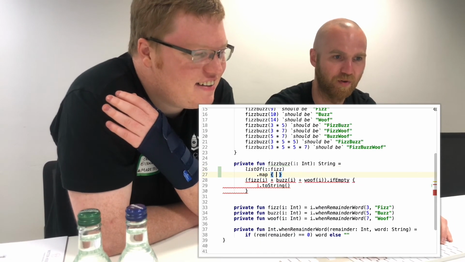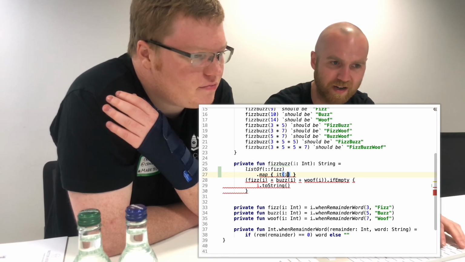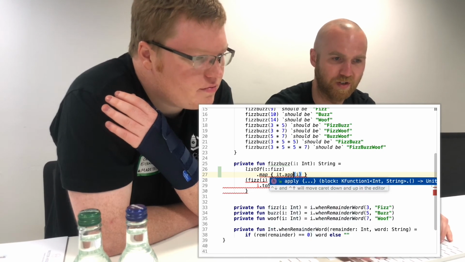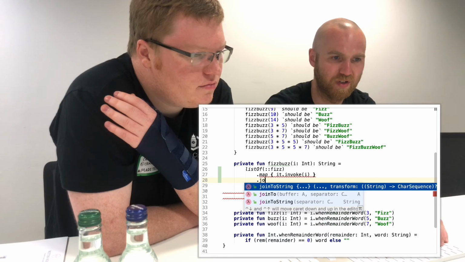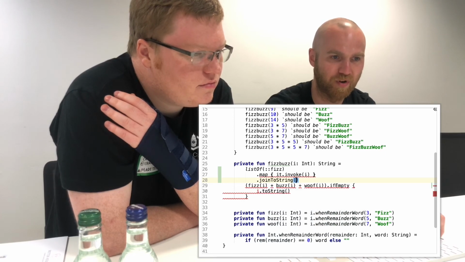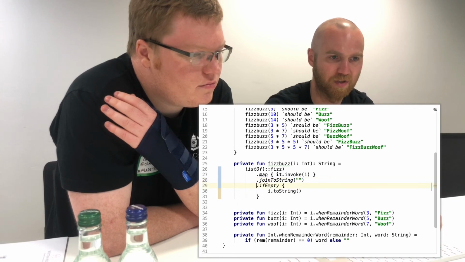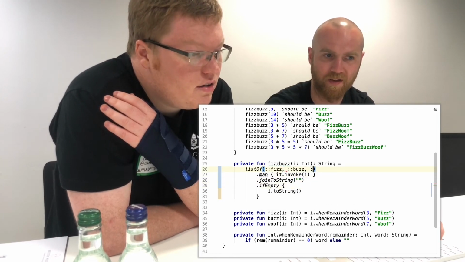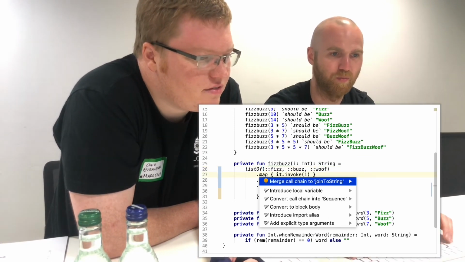And for each of them we map the function to, let's say, just to illustrate, invoke, and then we join them to string with separator of empty, and then if this is empty, we just do our thing, right? Does this make sense? Yeah. And then this might work. Yeah, yeah. It tells you merge this thing.